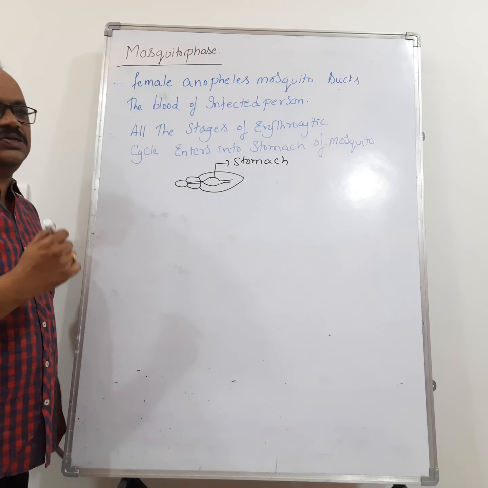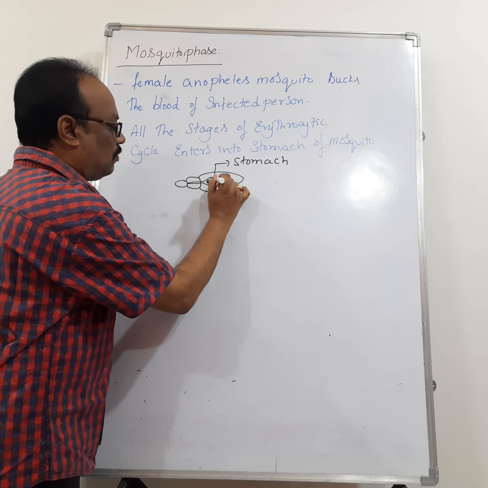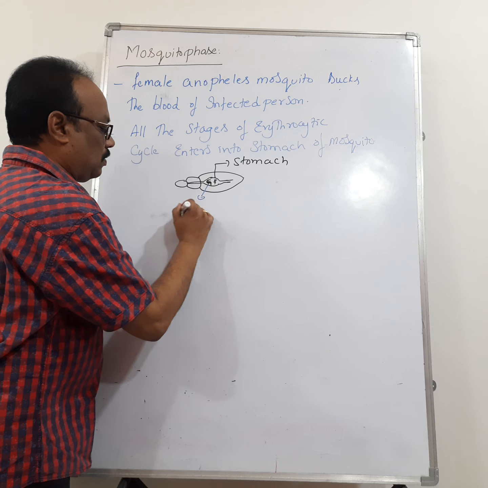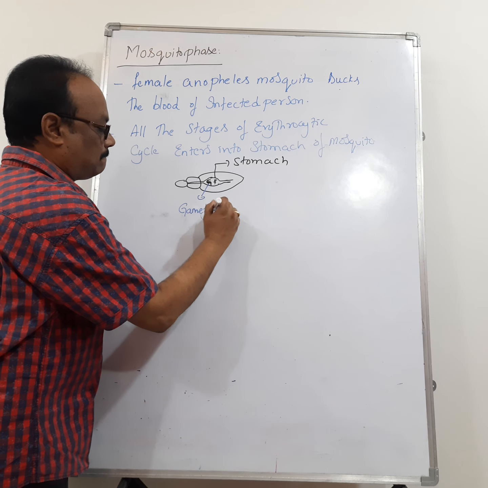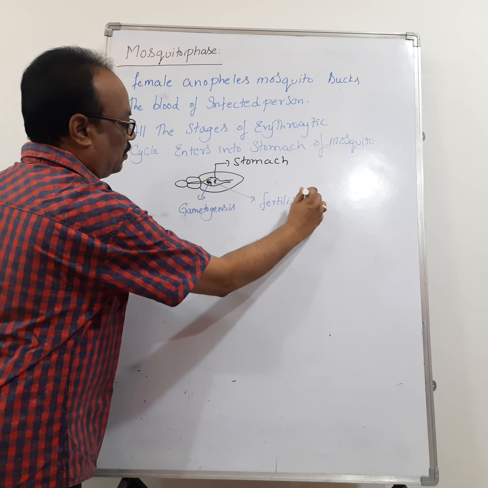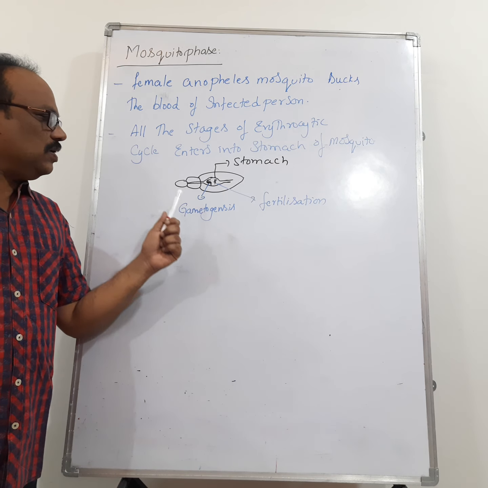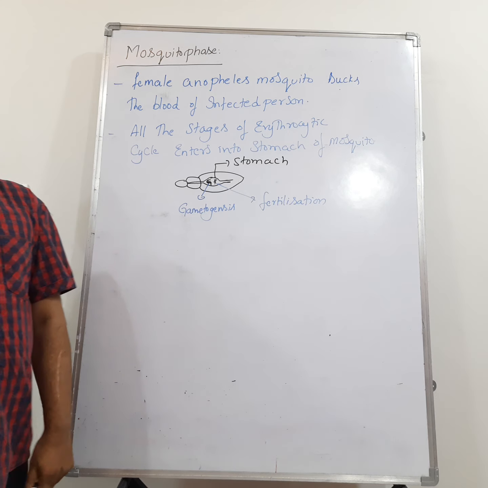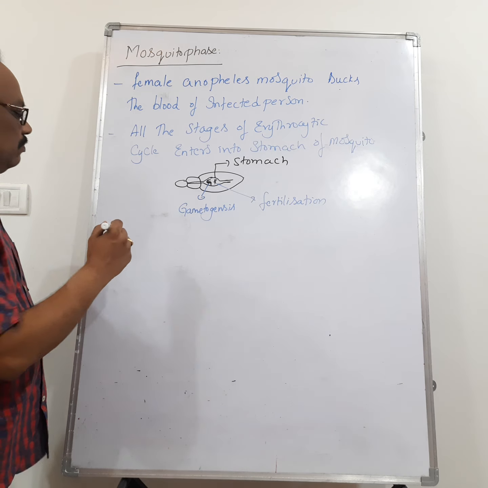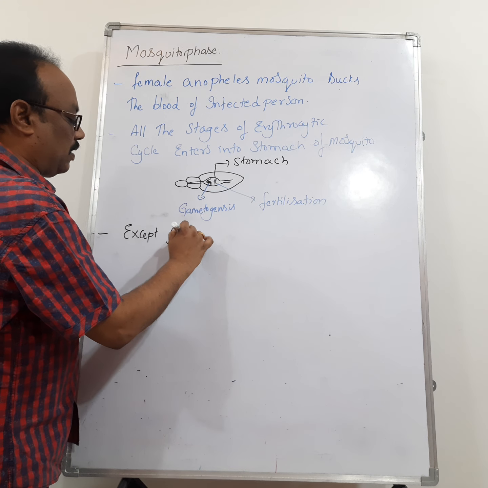So what happens in the stomach of the female Anopheles mosquito? I'm using two letters, G and F, right? GF. G means gametogenesis, F means fertilization. So in the stomach of the female Anopheles mosquito, gametogenesis and fertilization occur. Now let us see here. I'm continuing there. All the stages of the erythrocytic cycle enter into the stomach of the female Anopheles mosquito, except gametocytes.